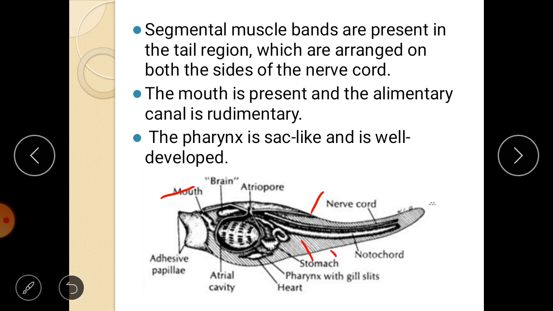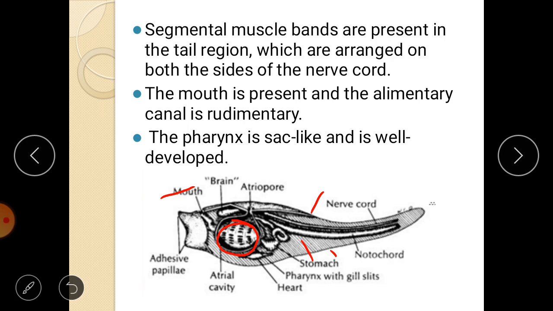And the pharynx is sac-like and well developed. As you can see here, this is the portion which we call the pharynx, with gill slits. They are sac-like, which is nothing but a bag-like structure, and well developed. And you know what the function of the pharynx and gill slits is? They majorly help in respiration. Well, in tadpoles they have a mouth but a rudimentary digestive system. That means the mouth will take in water that reaches the pharynx, which is a kind of respiratory system in the Ascidian tadpole.